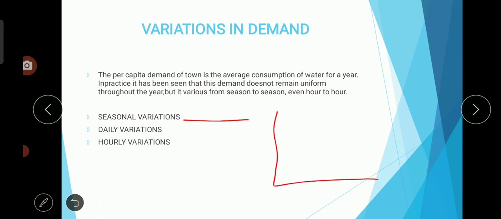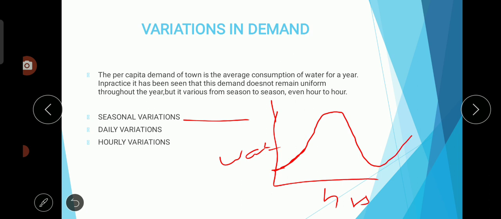Daily variation, if you see the graph of daily variation, here water consumption is plotted by hours. In the early hours of the day we will not be using much water, the graph will rise slowly. From 4 we will be using more water till 12 o'clock. From 12 o'clock the graph may go down until about 4 in the afternoon, when we will not be using much water. Again from 4 the graph may increase. So likewise it is a parabolic curve.